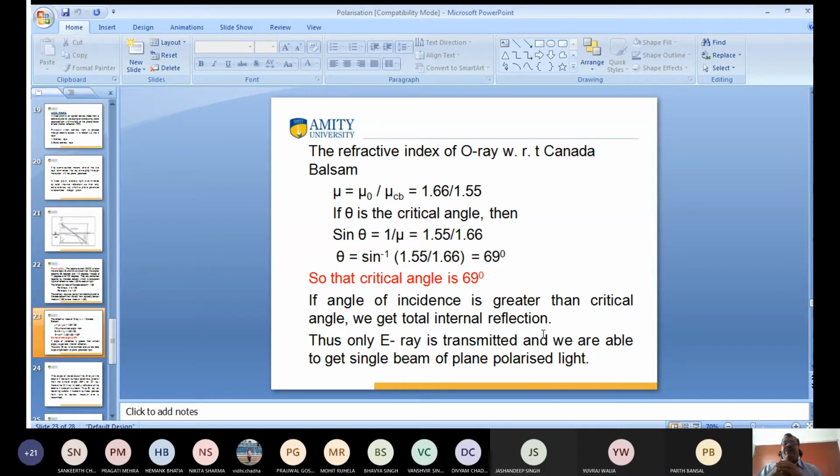In the Nicol prism, the ordinary ray of light is totally reflected back due to the phenomenon of total internal reflection. Thus, when the ordinary light is reflected back, the extraordinary ray of light is transmitted, and we get a single beam of plane polarized light.